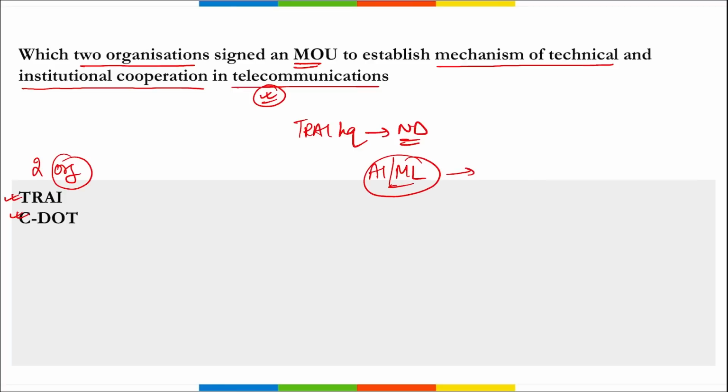correct? So remember, basically to have technology driven growth in India, TRAI and CDOT both signed a memorandum of understanding at TRAI headquarters to establish a mechanism of technical and institutional cooperation in the telecommunication sector. Correct?